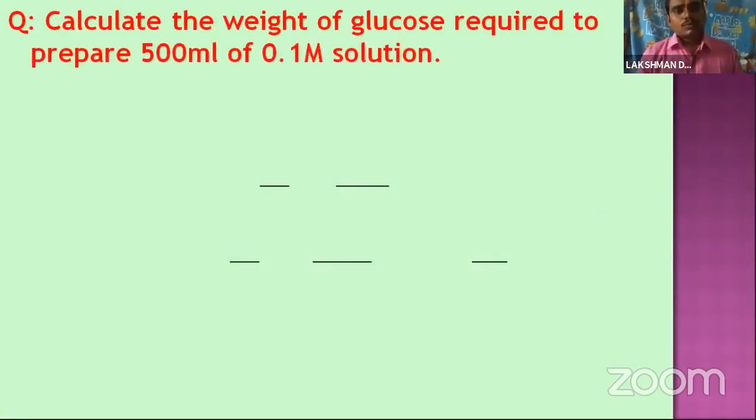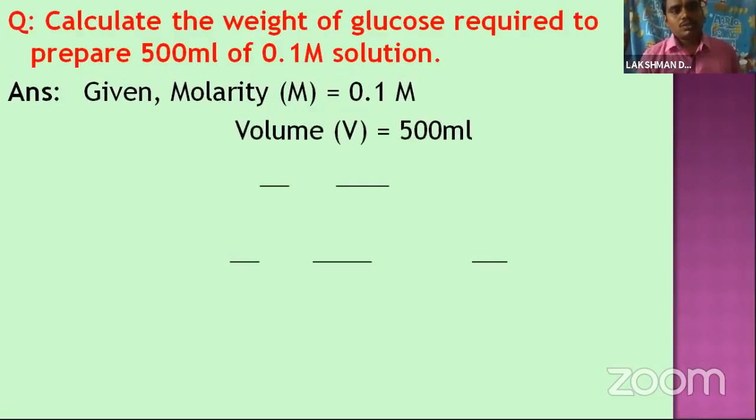Let's come to the molarity. To calculate the molarity, the weight problem is there. Calculate the weight of the glucose required to prepare 500 ml of 0.1 m solution. Clearly observe this.